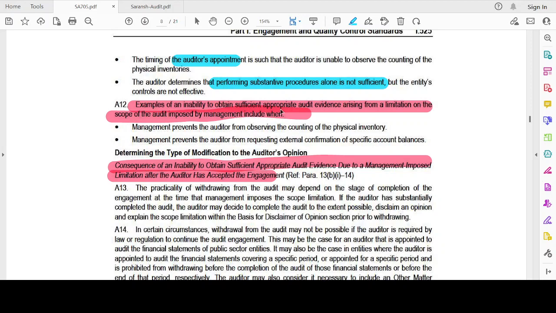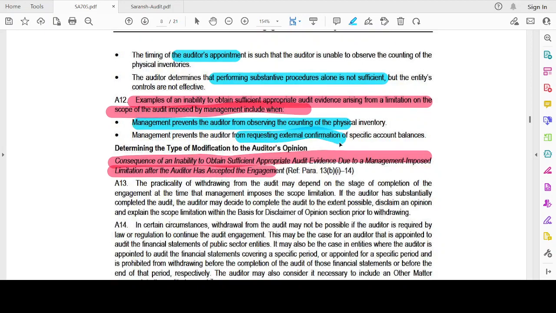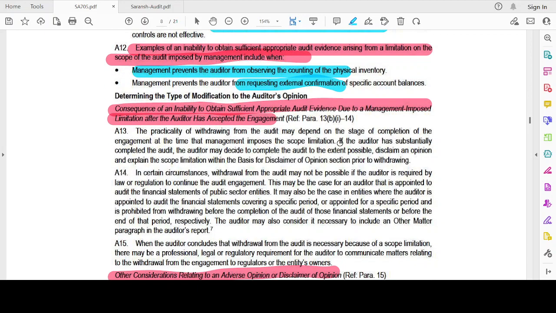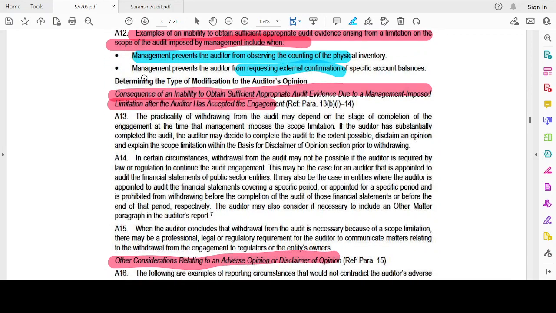Examples of inability to obtain evidence arising from a limitation on the scope of audit imposed by the management include when management prevents the auditor from observing the inventory count. Management has appointed me, but is preventing me from observing the inventory test count. Okay, management prevents the auditor from requesting the external confirmation. Determining the type of modification to the auditor's opinion. See, consequence of inability to obtain sufficient appropriate audit evidence.